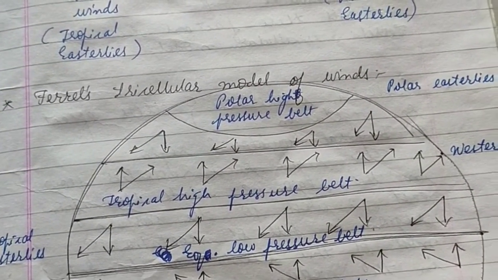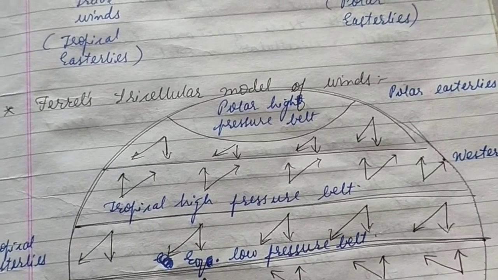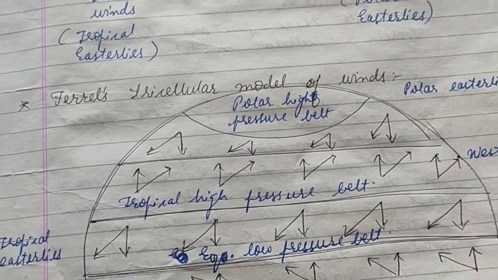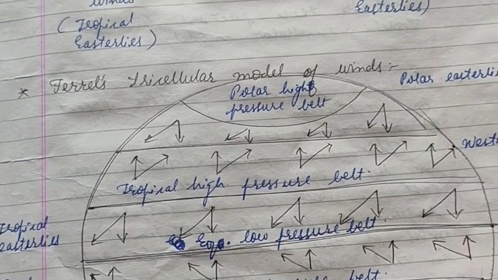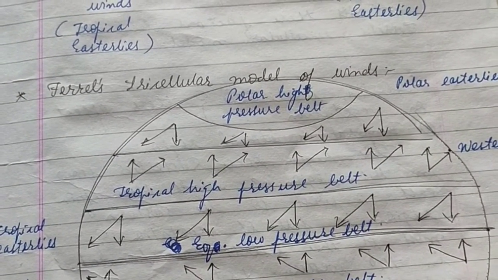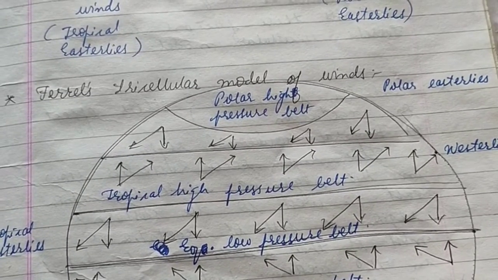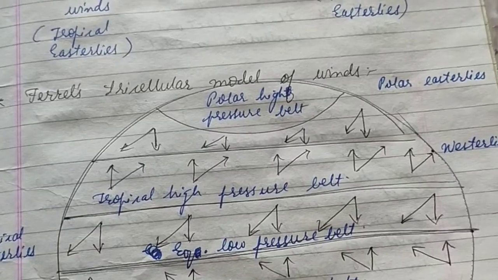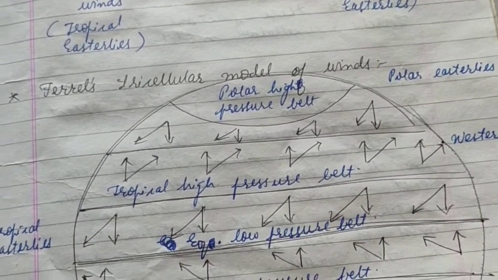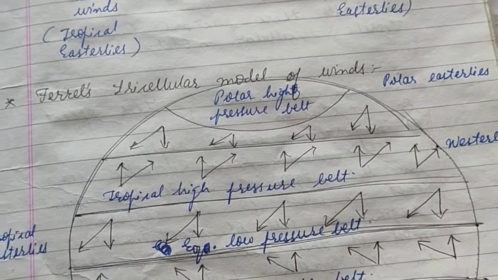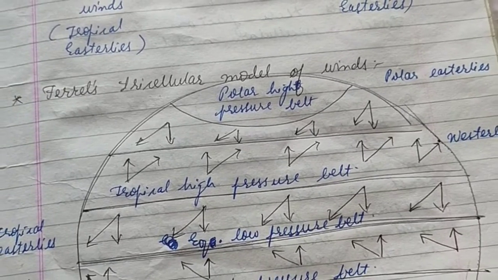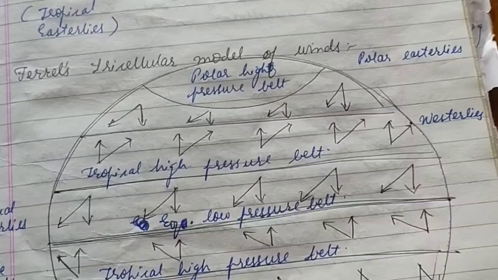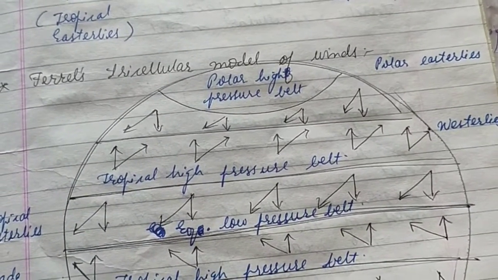So planetary winds are further classified into 3 types of winds. First is the trade winds, that is tropical easterlies. Second is the westerlies, which blow in the temperate zone, and the third one are the polar winds or the polar easterlies. So at the equator and the poles we have easterlies, and at the temperate zones we have the westerlies. This direction, easterlies or westerlies, is dependent upon the direction in which they flow.